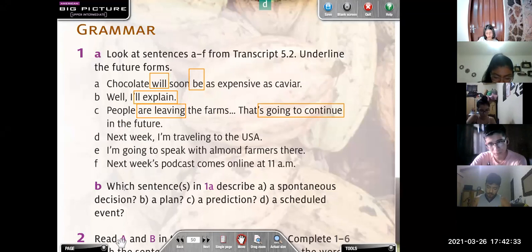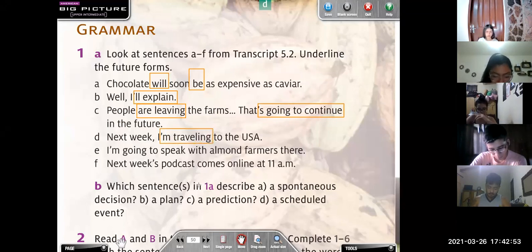Next week. Next week is not a tense, right? It's a time expression. What about the tense in this sentence? What is the tense? What is the verb? I'm traveling. Traveling, right? I'm traveling.